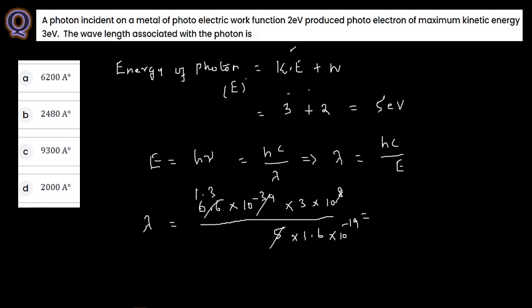Once you simplify this equation, this 19 cancels here, and then with the 8 you can easily cancel over here. What you are going to have here is 3.9 will come again. You can cancel with this. This is 1.2 will be there. So approximately what you are going to have here is 2400 angstrom. You just confirm here, 2400 angstrom. From this one, which is very near, is 2480. So the answer here is this one.